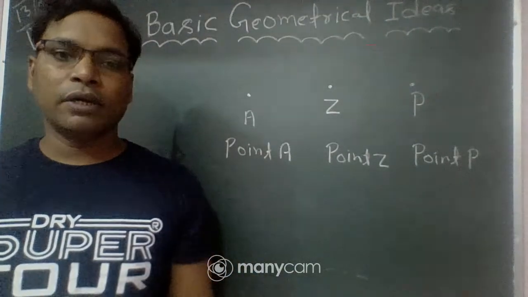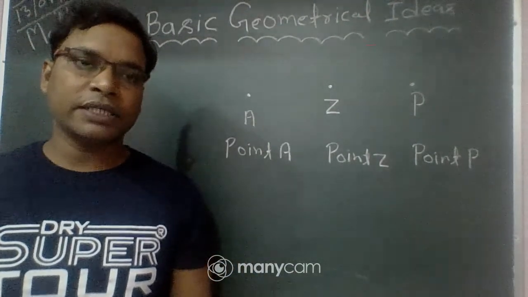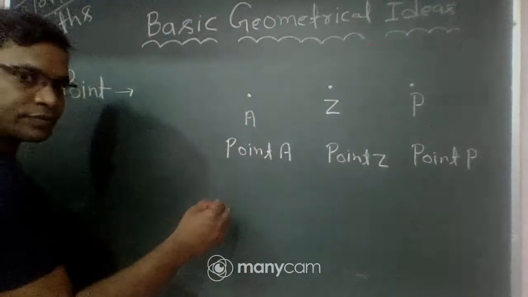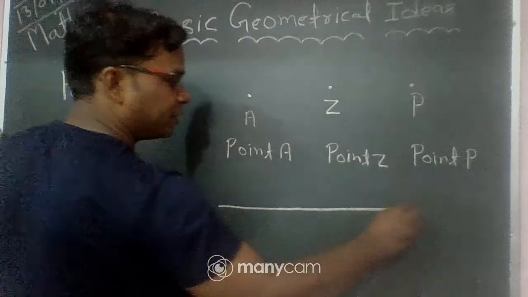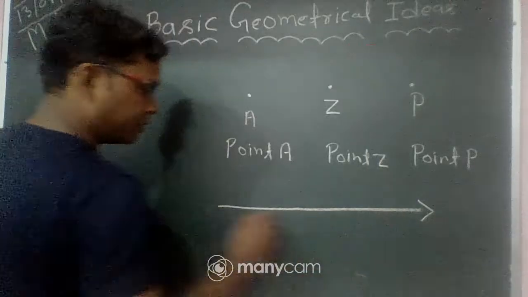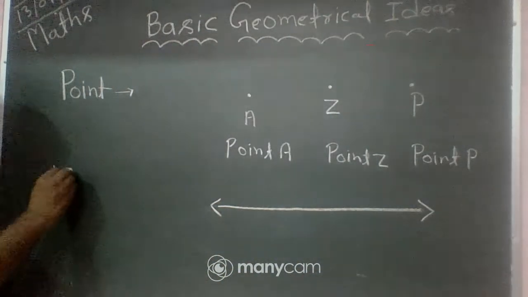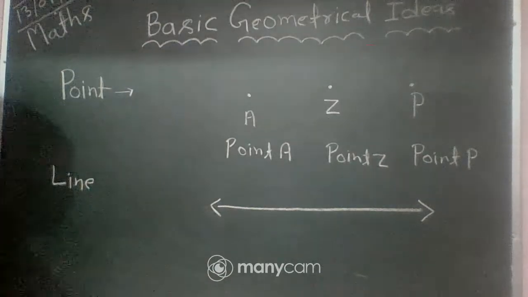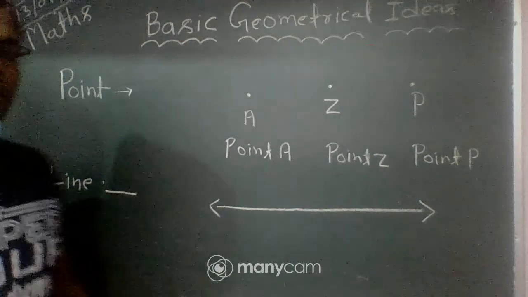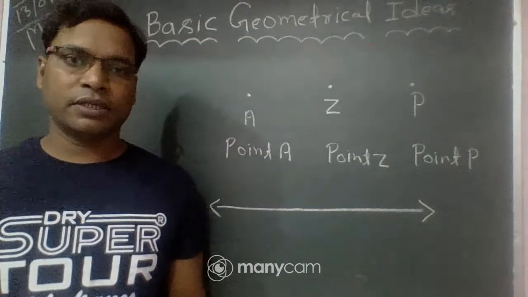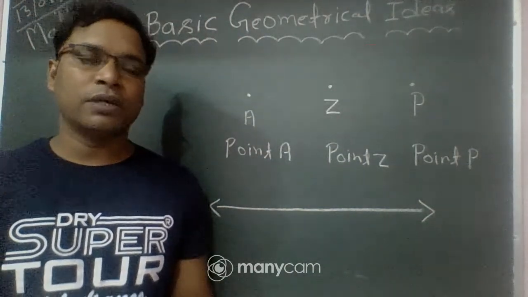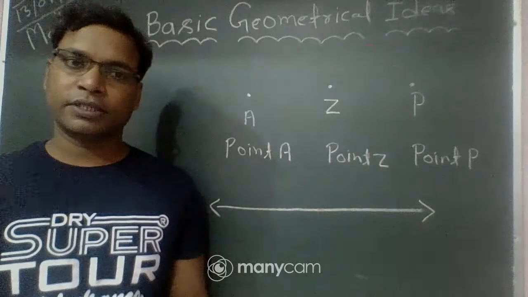Now after this we are going to discuss line. What is a line? You can see this is a line. A line has only length. It has no breadth, no thickness.